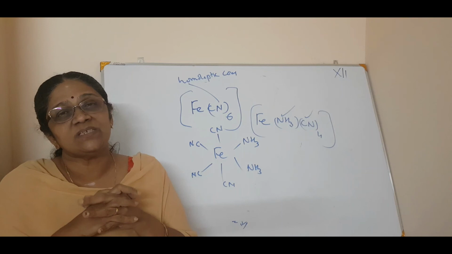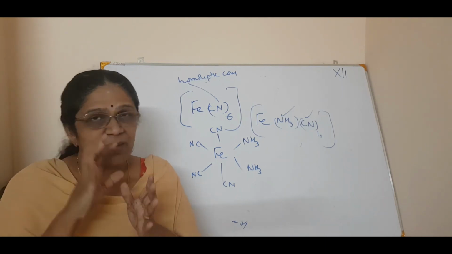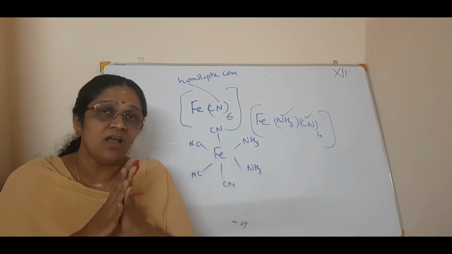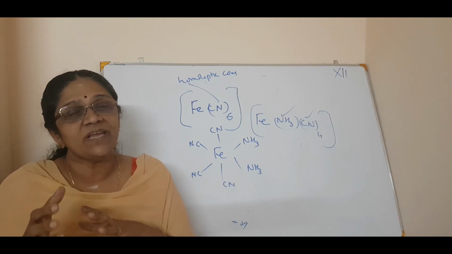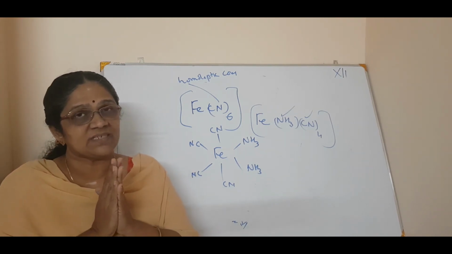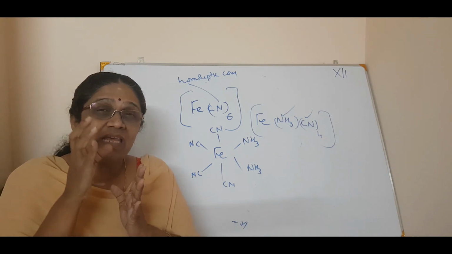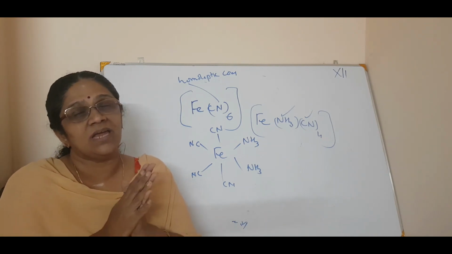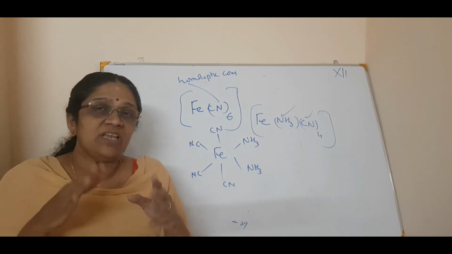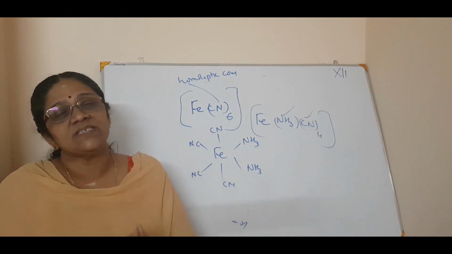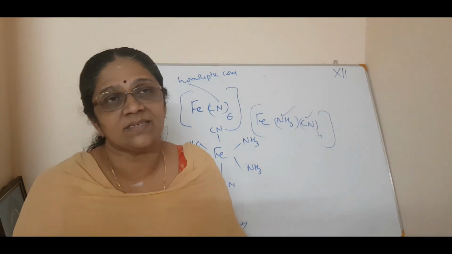Okay. Then comes the oxidation number of the central metal atom. You know how to calculate the oxidation number of the central metal atom. And the last is homoleptic and heteroleptic complexes. Homoleptic means the ligands are the same in the complex or the coordination entity. If the ligands are different, then you call it a heteroleptic complex.